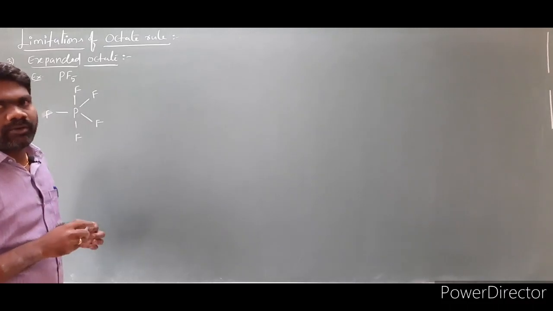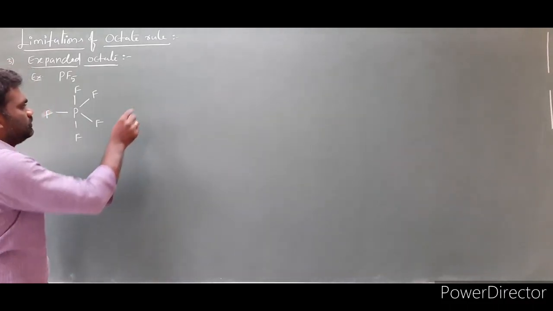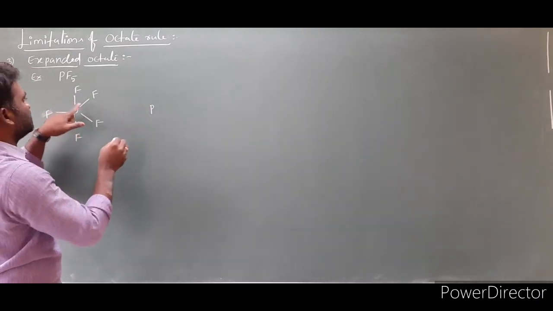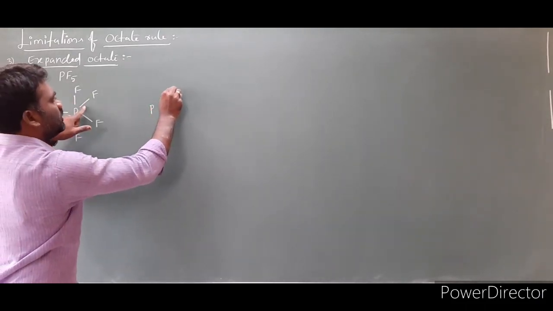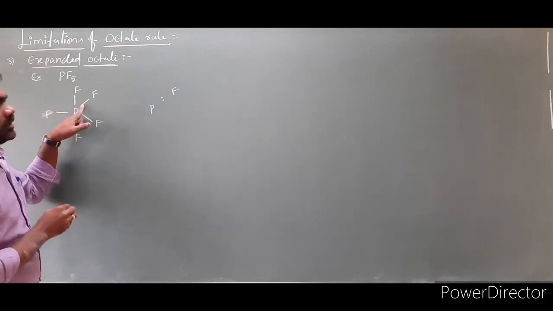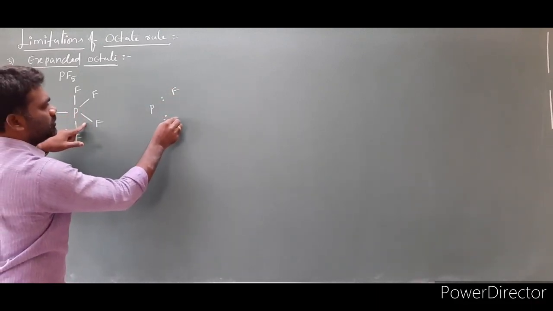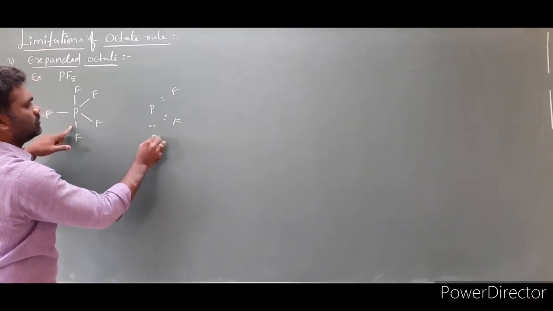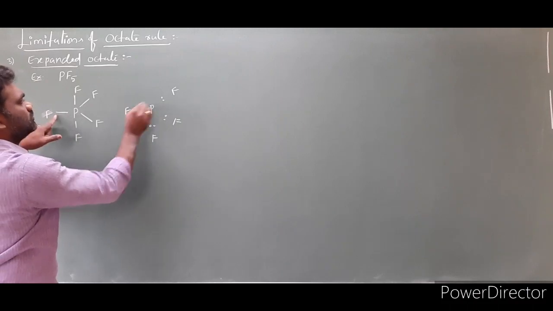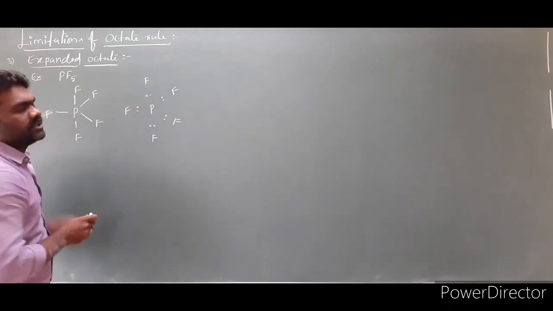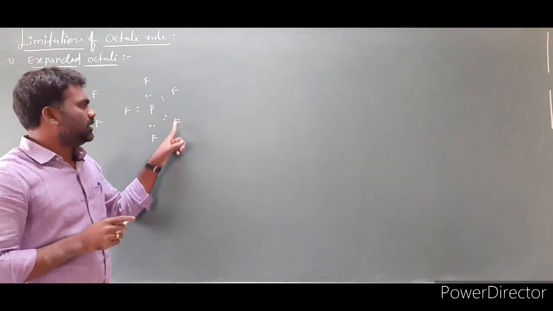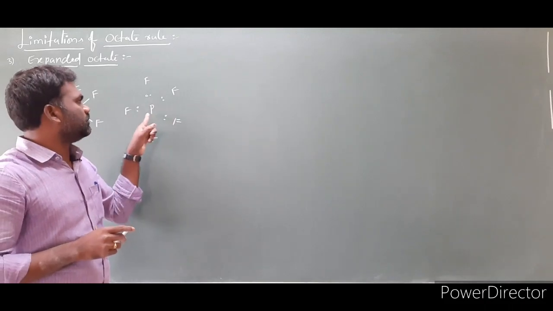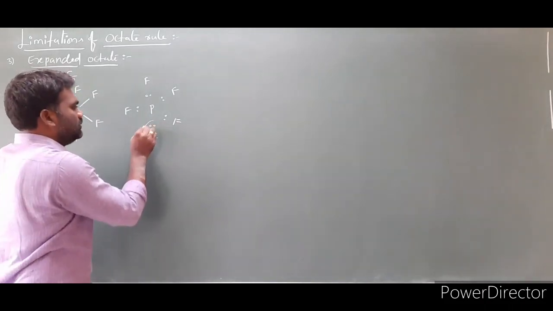For this molecule we have to write a Lewis structure. Phosphorus is at the center, and I am writing this bond. How many electrons do we have to put between them? 2. Each bond is made up of 2 electrons. For this one, 2 electrons. For this one also, and this is the final one. Share the electrons. One more important point: I am not writing the dot structure of fluorine. For understanding purposes, I am taking phosphorus only, then fluorine.